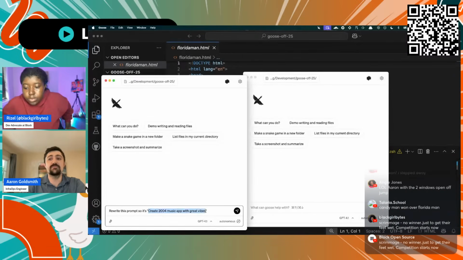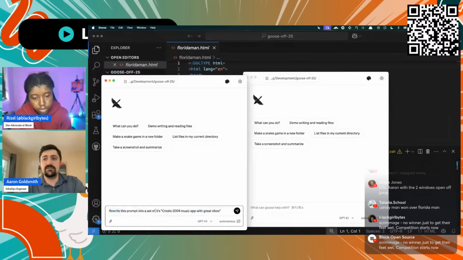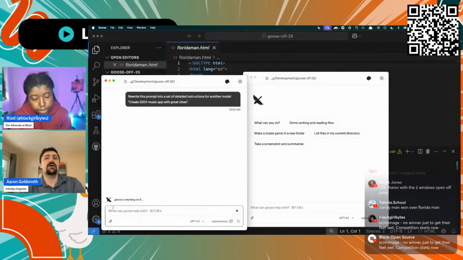It can interpret this, but I'm just going to say, rewrite this prompt into a set of detailed instructions for another model. And then, this was actually, I picked the wrong one.